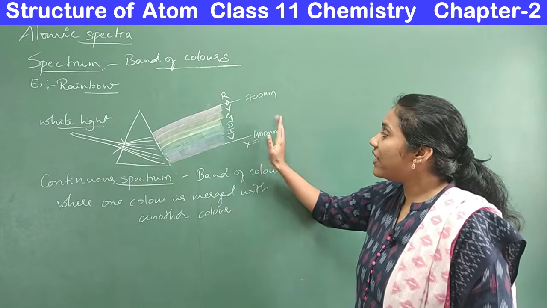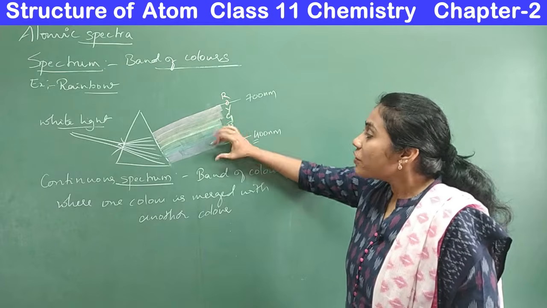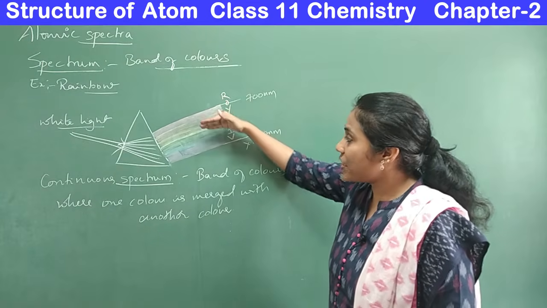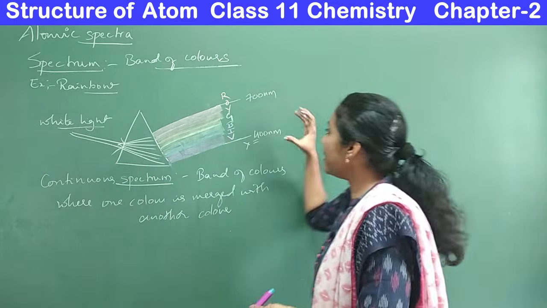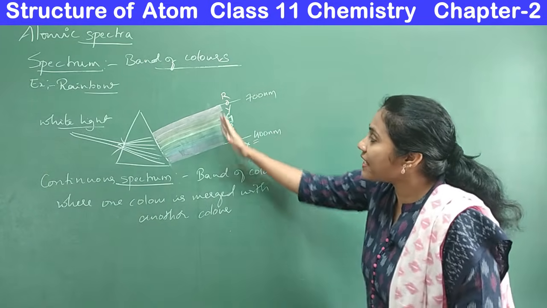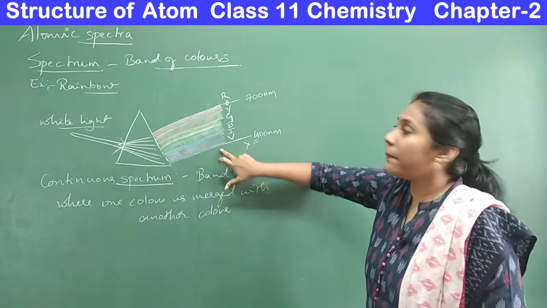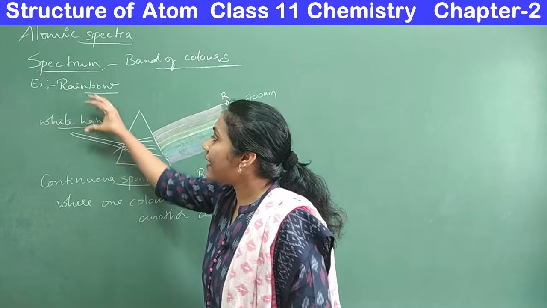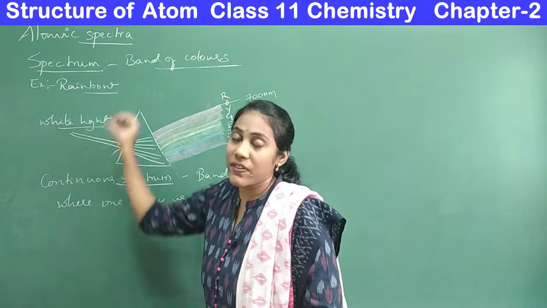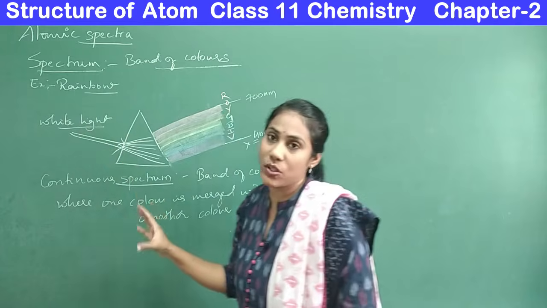Indigo will have a wavelength much higher than that. Blue will have a wavelength much higher than that. So these are the different radiations which are staying together in white light. So what is the wavelength range of this visible spectrum? We can also call it the visible spectrum, because all these radiations together we call white light or visible light, that is from the sun or any white light source.